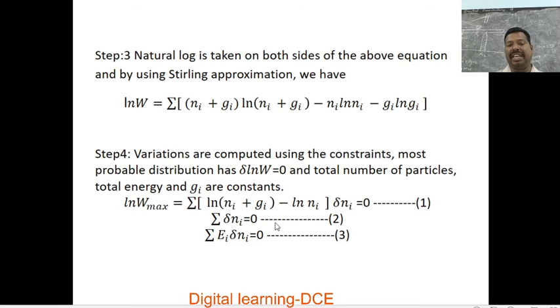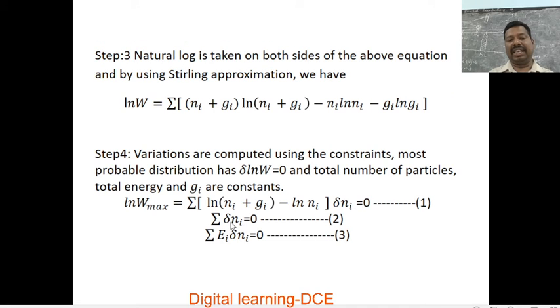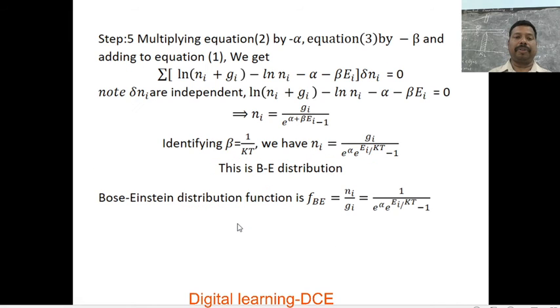And we know that the summation of dni is equal to 0 and the summation of Ei delta ni is equal to 0. Let's call these equations 2 and 3, and this as equation 1. Because the total number of particles and total energy are constants, the summation of delta ni equals 0 and the summation of Ei delta ni equals 0.